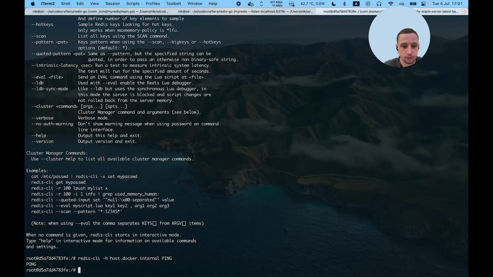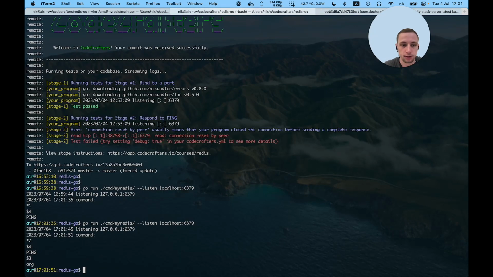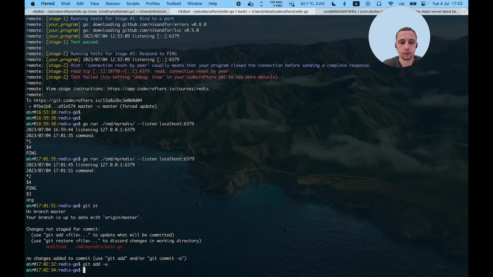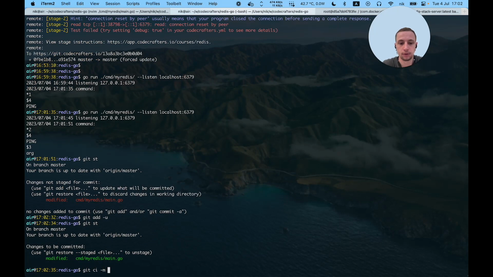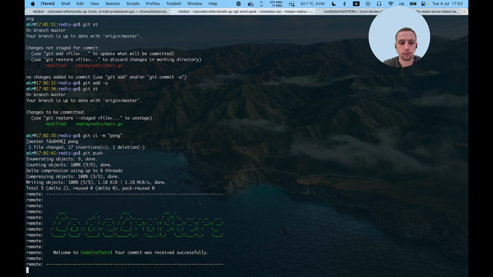Let's make another test. Ping can accept optional argument. Let's add it. Again, it responded with bonk. Usually, here's the time to create some tests and check your implementation. But as we have Codecrafters, we can ask it to test our implementation for us. Let's do it. Bonk and send it.